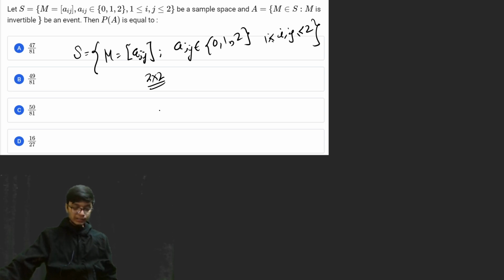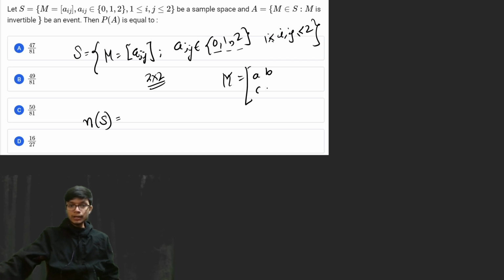Okay, now firstly let me get the total number of elements in the sample space. There are three possible numbers which can be possible for all the elements. That means I can represent the matrix M as A, B, C and D. For each of these numbers A, B, C and D, there are basically three cases. So three cases for four elements, that is, the total size of the sample space is going to be 3 to the power 4, and that is equal to 81.